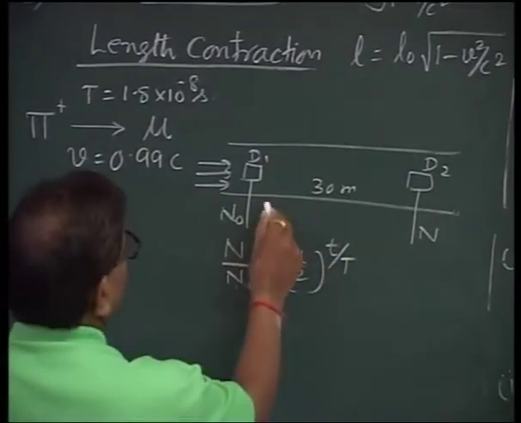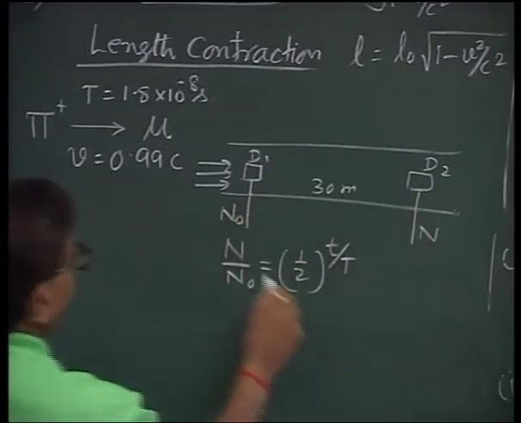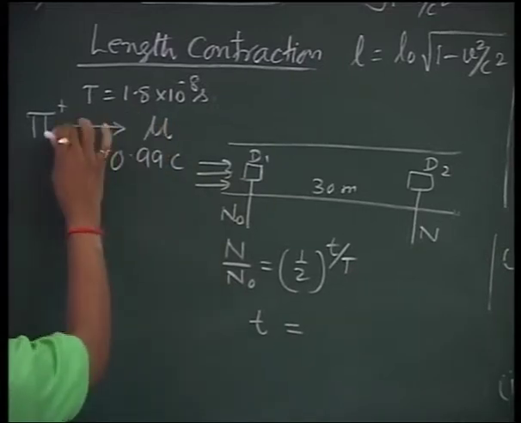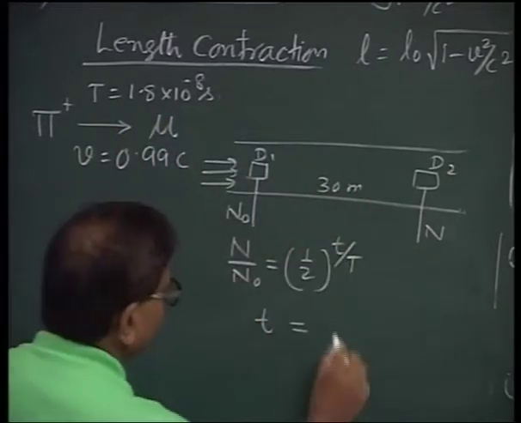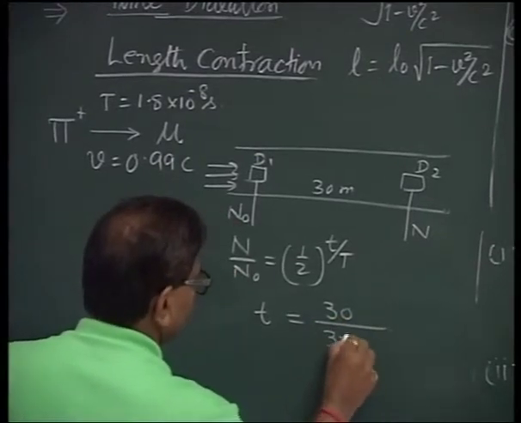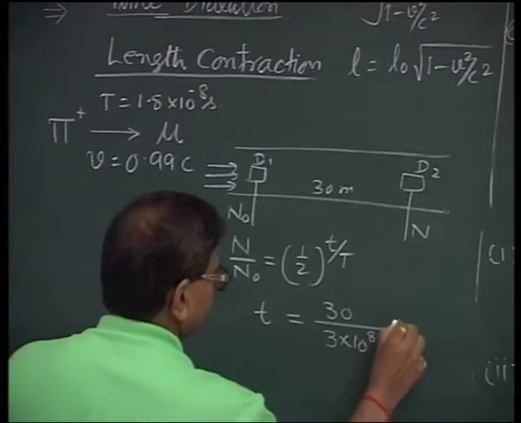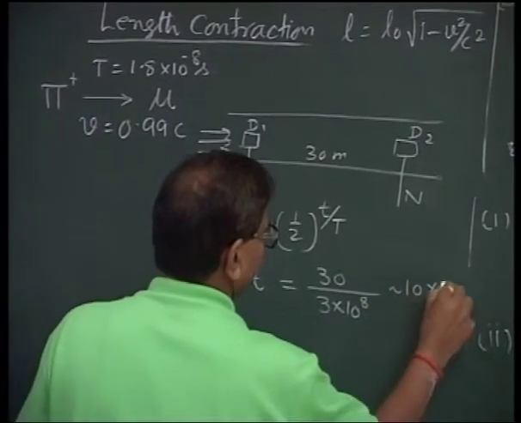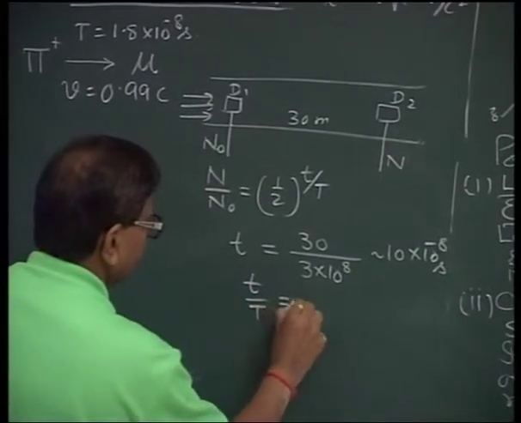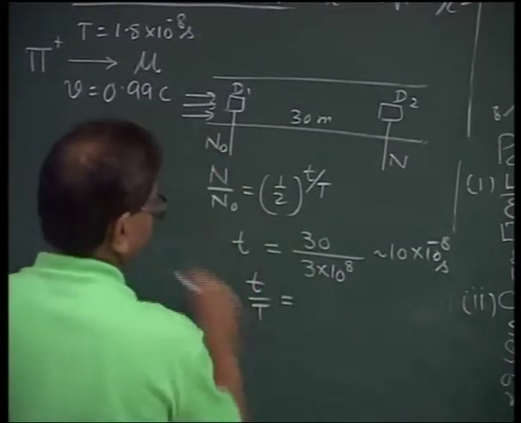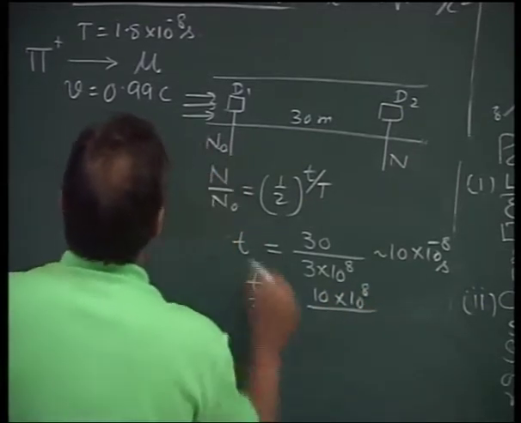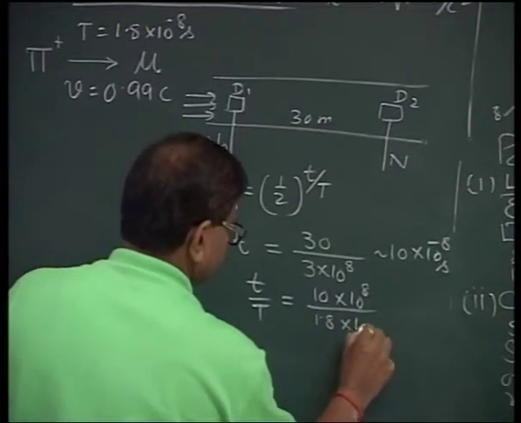Now, since they have to travel a 30-meter distance, the time taken by the particles, pions, to travel through the 30-meter distance will be 30 divided by almost 3 into 10 raised to the power 8. That means 10 into 10 raised to the power minus 8 seconds. That means t upon T comes out to be 10 into 10 raised to the power minus 8 divided by 1.8 into 10 raised to the power minus 8.